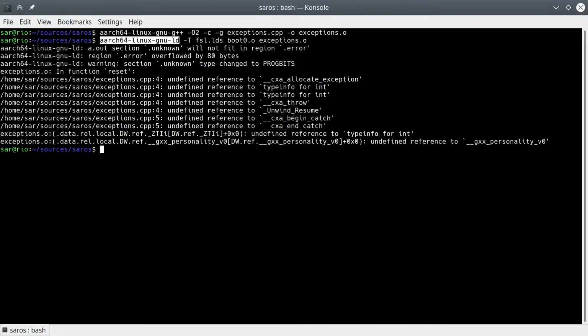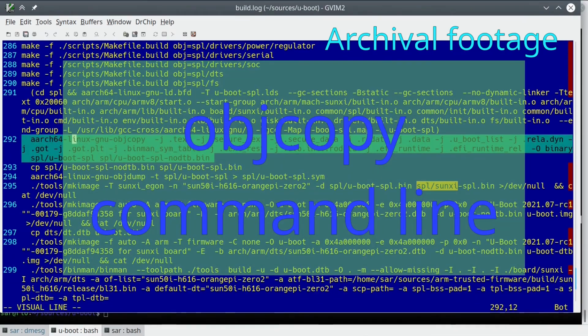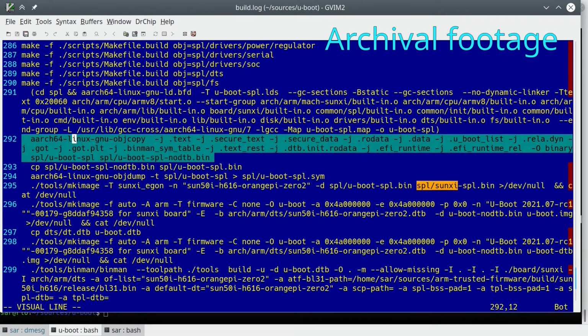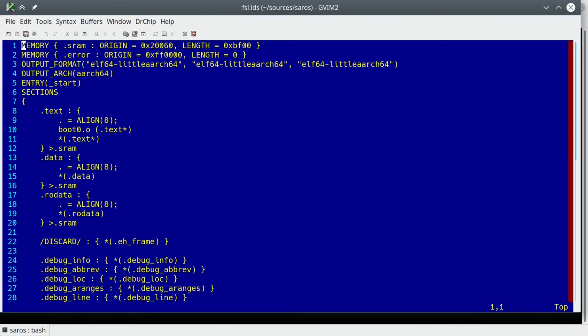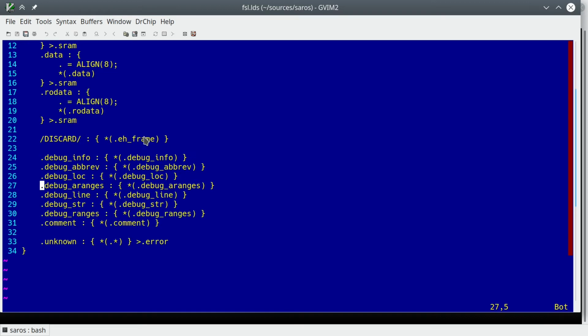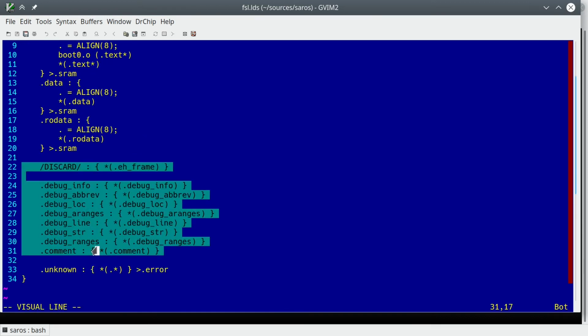Before we get into the first problem the linker complained about, let's recall something I said in the previous video. We were comparing the command line to obj-copy as invoked by uboot versus us. We realized uboot was handpicking which sections get copied, whereas we let obj-copy pick all the sections. Instead, we handpick them inside the linker script. I claim that our way is superior, and I'd like to now show you why.